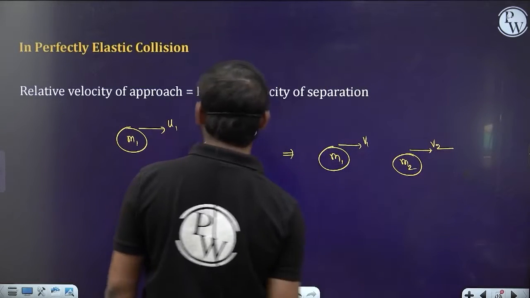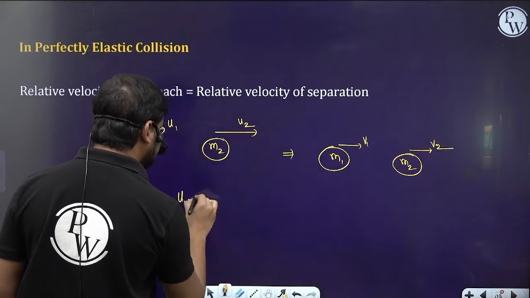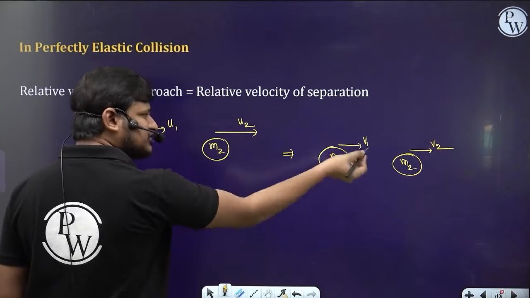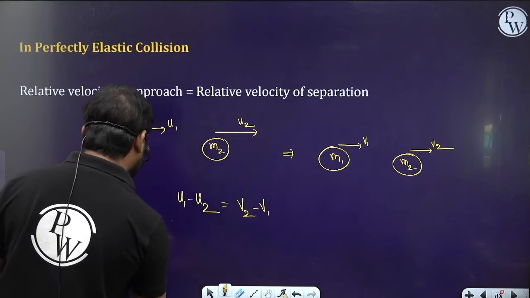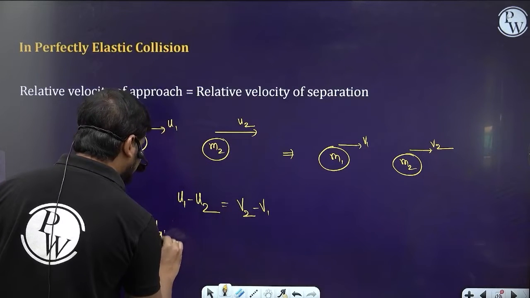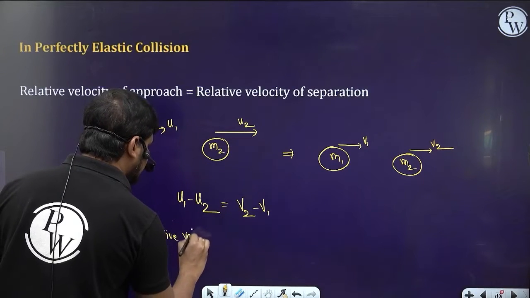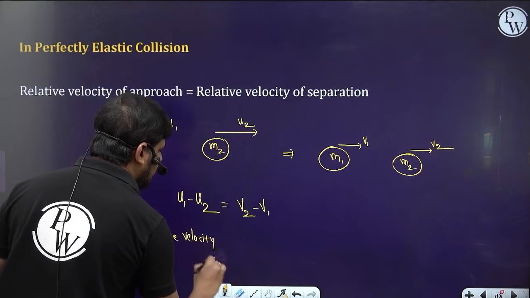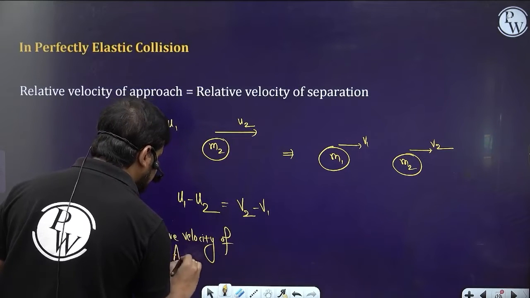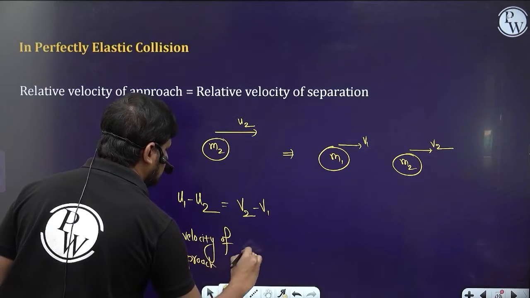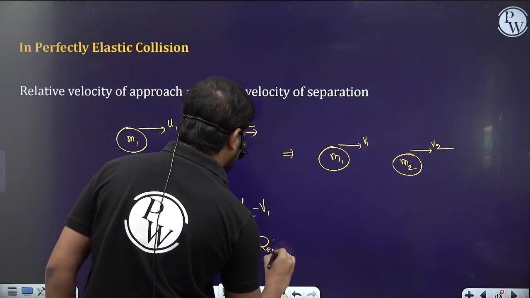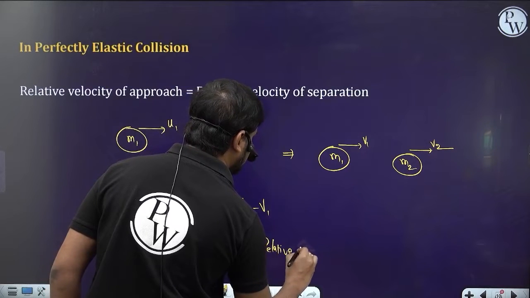Then you can say that the relative velocity of approach, u1 minus u2, is equal to the relative velocity of separation, v2 minus v1. Relative velocity of approach is equal to the relative velocity of separation.